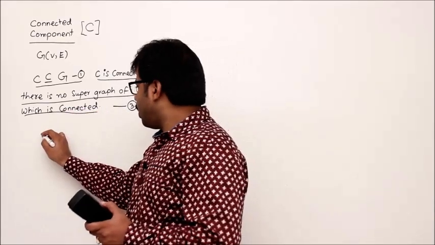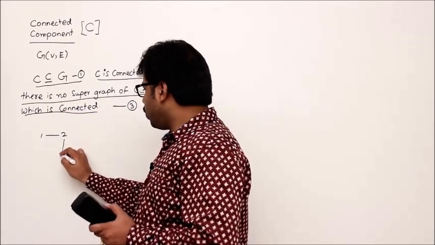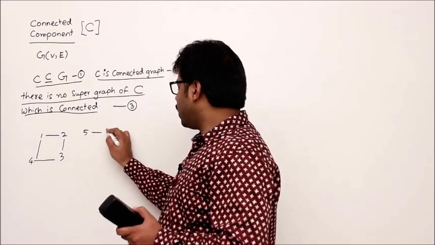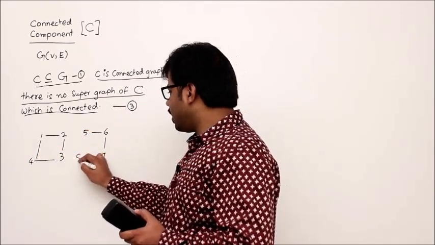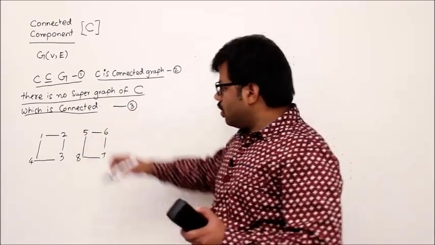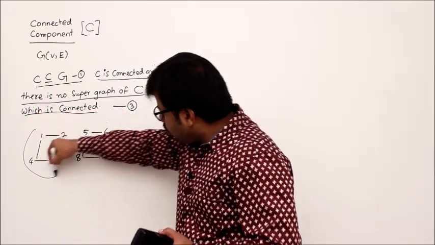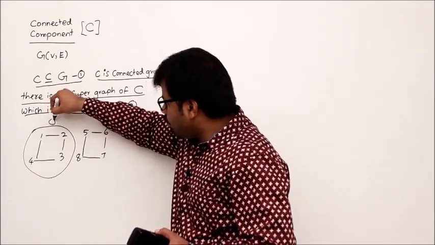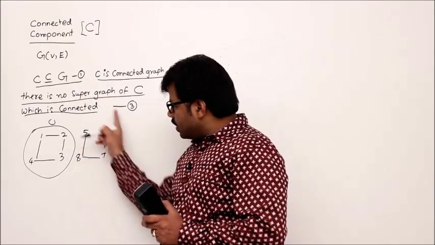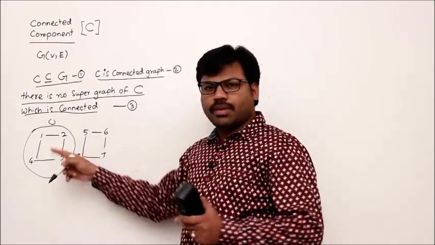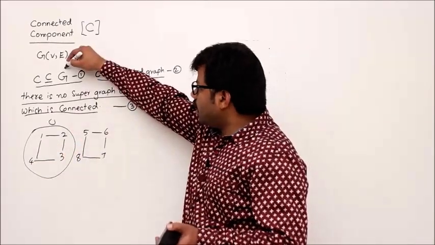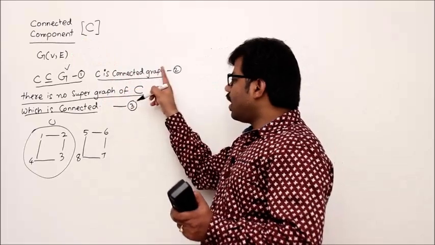Example, let's take 1 to 2, 2 to 3, 3 to 4 and 4 to 1. And 5, 6, 7, 8. This entire thing is, let's say, one graph. In this graph, this is called a connected component. Why? I will tell you. Because it satisfies all the conditions. Condition number 1. For this entire graph, this part is a subgraph. That's obvious, right? So definitely this is a subgraph.